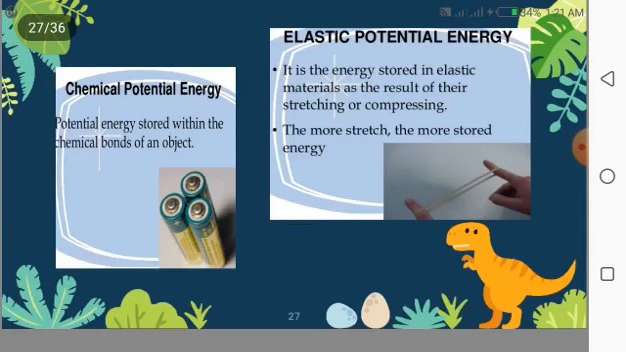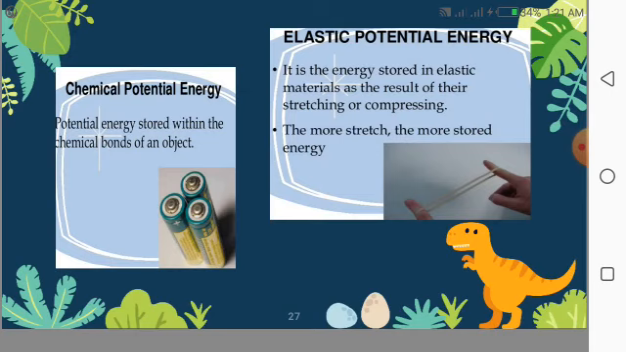Next is chemical potential energy. Potential energy stored within the chemical bonds of an object is known as chemical potential energy. For example, a car battery and a remote cell have chemical potential energy, and we also have chemical potential energy in organ beads.